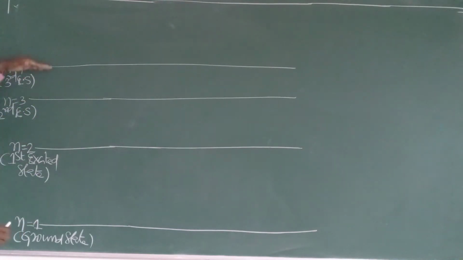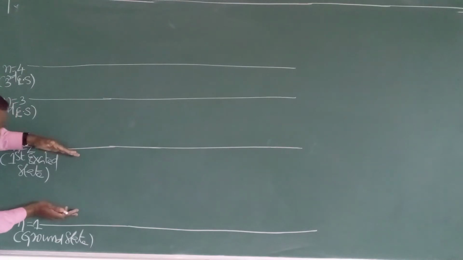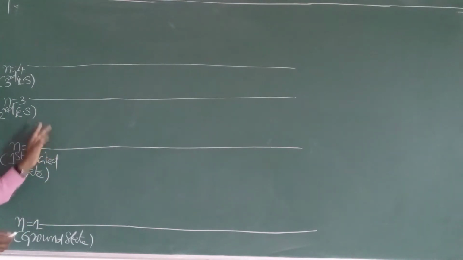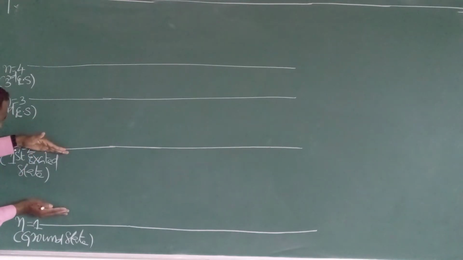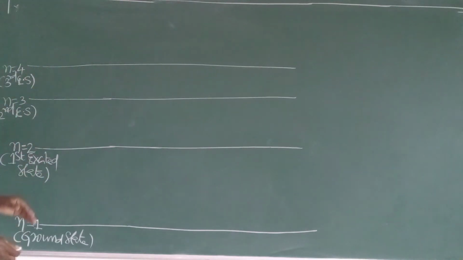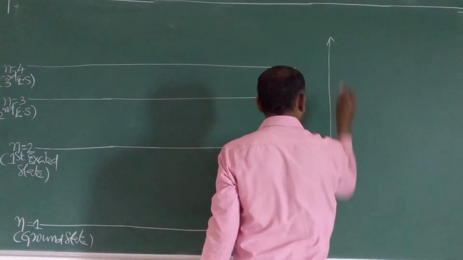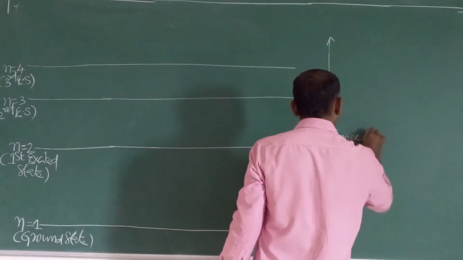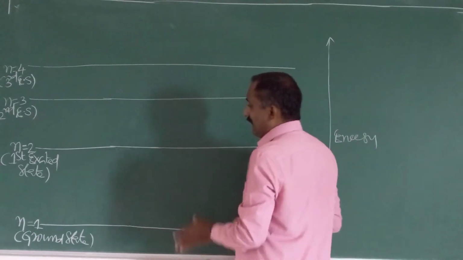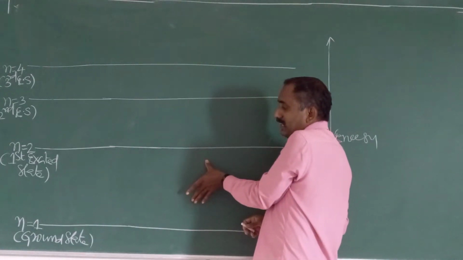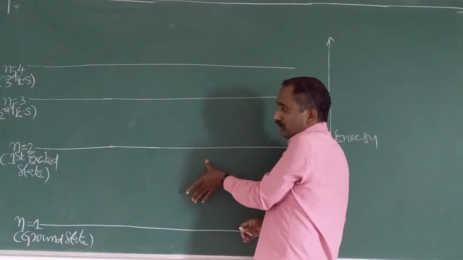If you go to higher levels, the difference between two levels should decrease. Why, we will discuss in Bohr's model.